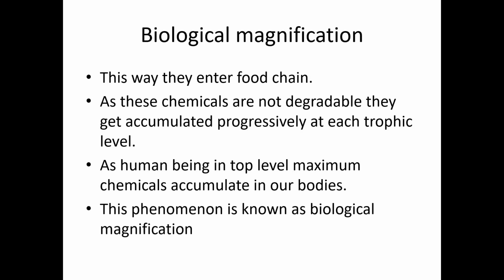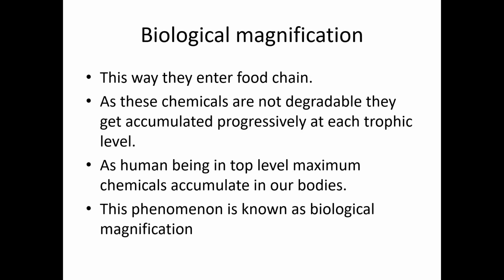When it passes to the next trophic level, it again gets accumulated in the tissue. As human beings are at the top level, maximum chemicals will accumulate in our bodies. We are feeding on plants and on animals, so from each of these, chemicals will be entering into the human, and once it reaches the human, it will be at its maximum level.